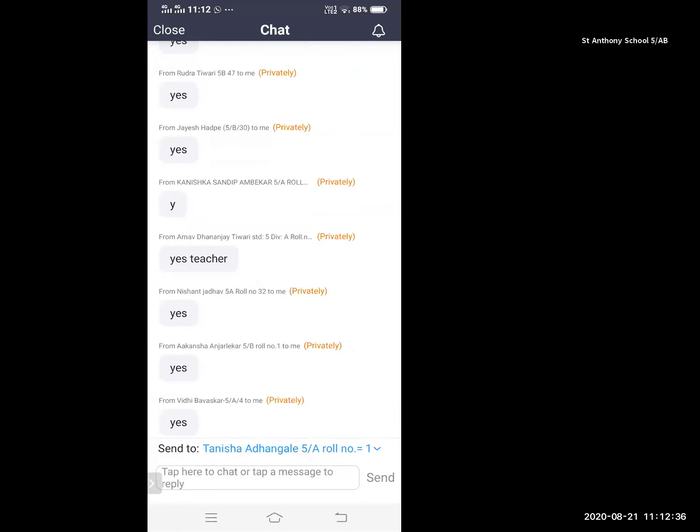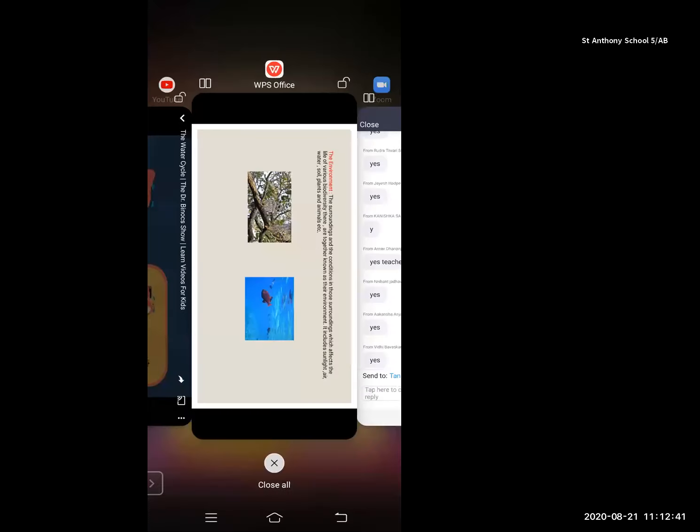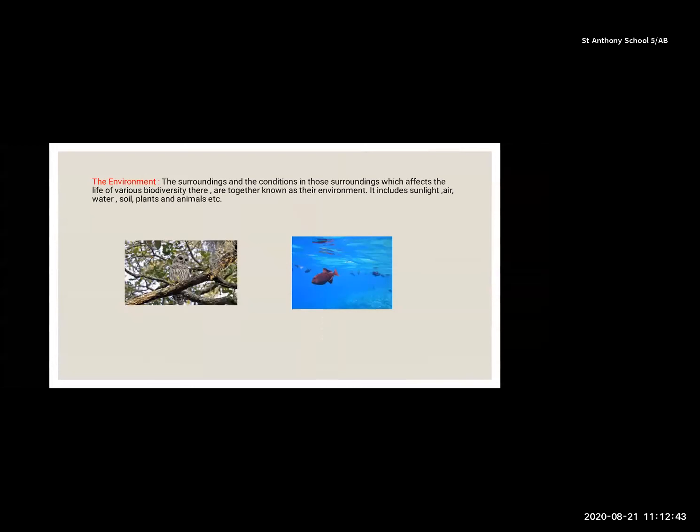Now we'll see about the environment. The surroundings and the conditions in those surroundings which affect the life of various biodiversity are together known as the environment. It includes sunlight. Sunlight is also necessary. We need air, water, land, plants and animals too. We need each and everything in the environment.